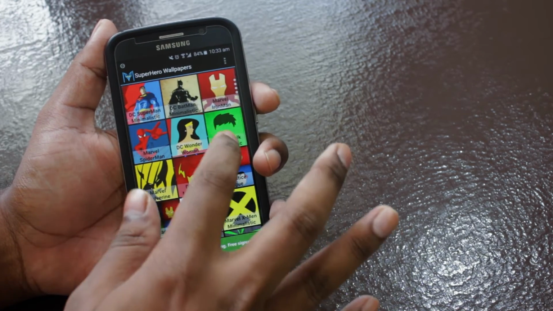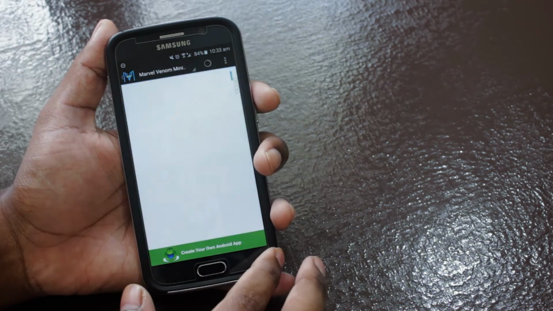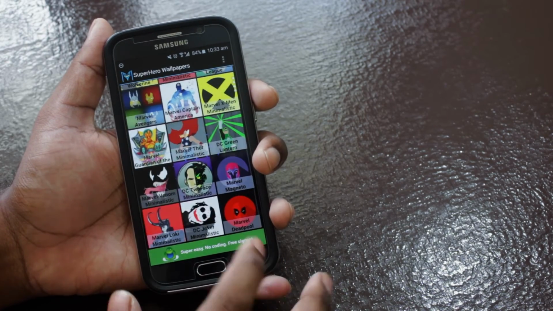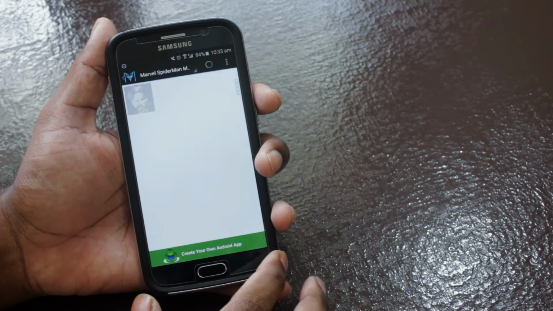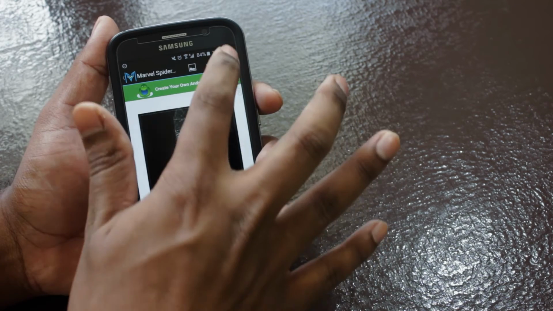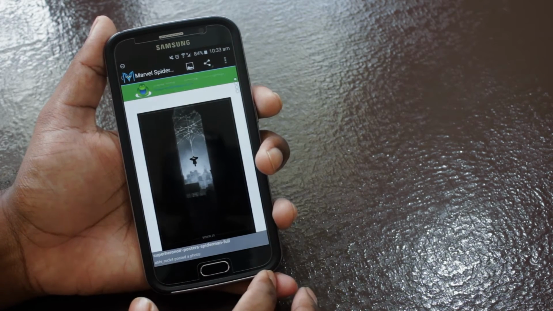Now, I just wish the collection was updated more often and the wallpapers were of high resolution, especially with the screen resolutions in phones going crazy these days. Now all complaints aside, I still love this app so much for what it offers. So if you're a fan of superheroes or supervillains, then this is a perfect way to get some artistic wallpapers for your phone.